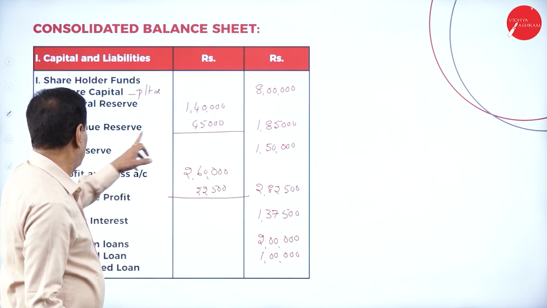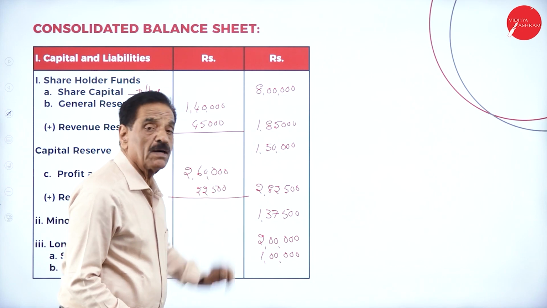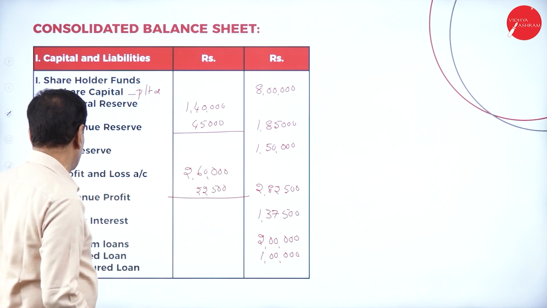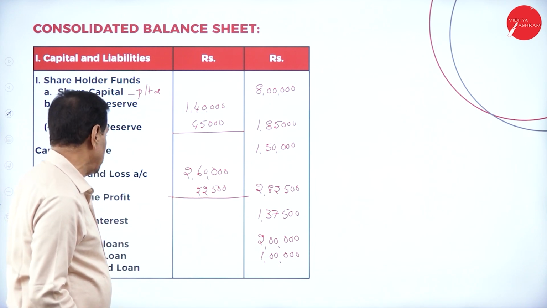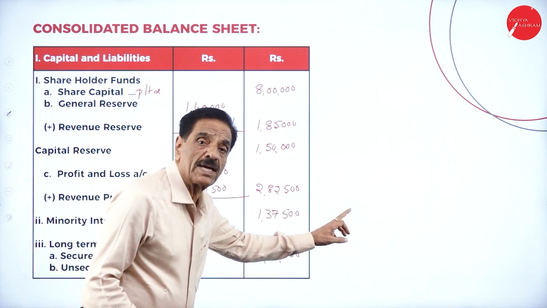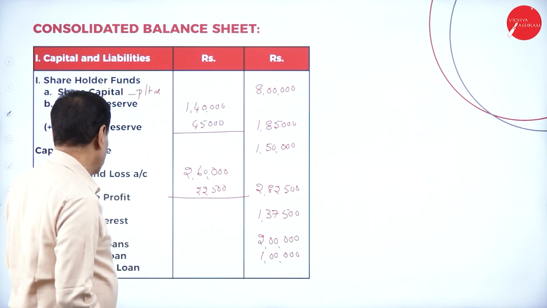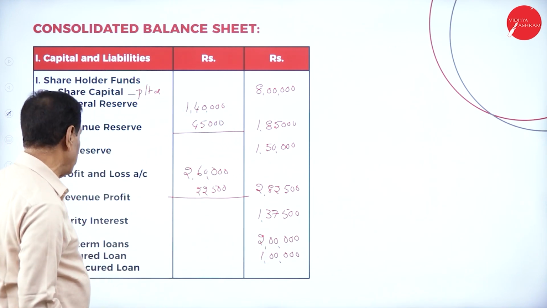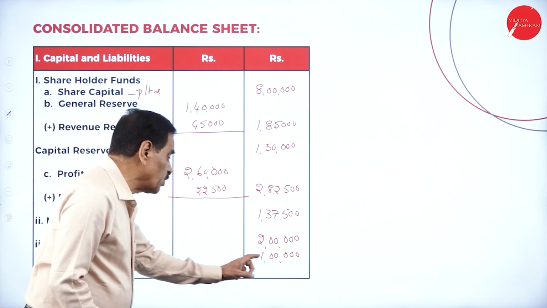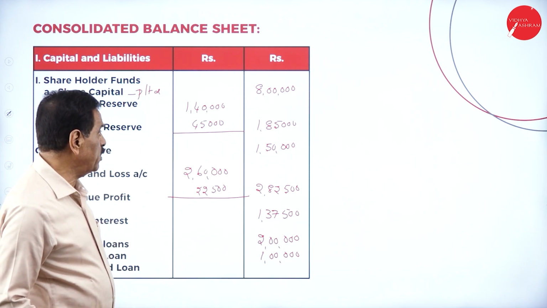General reserve is 1,40,000. Add revenue reserve 45,000, it becomes 1,85,000. Capital reserve is 1,50,000. Profit and loss account 2,60,000 plus revenue profit 22,500, it becomes 2,82,500. Then minority interest is 1,37,500. As per the balance sheet, secured loan is 2 lakh, unsecured loan is 1 lakh. Both should be combined together.